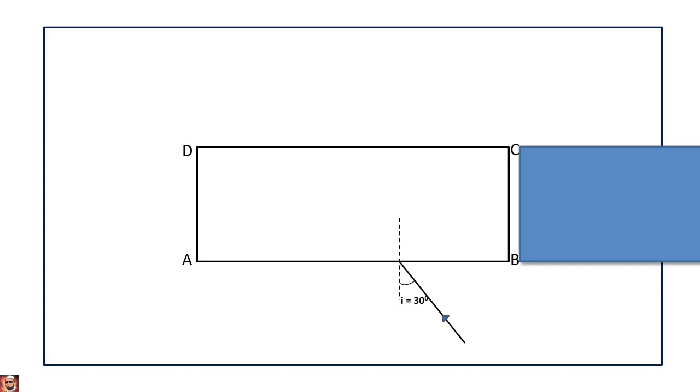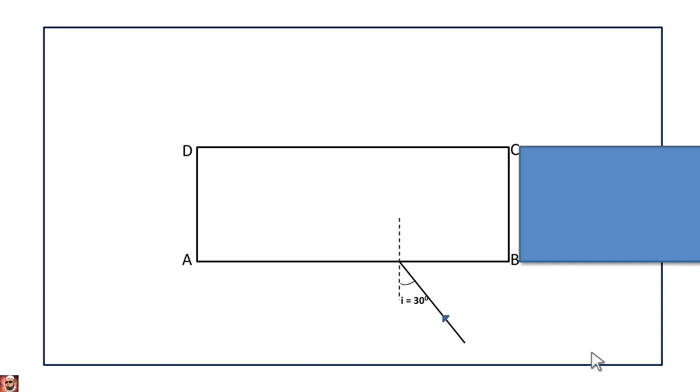This line represents the incident ray, the ray which we have seen in the figure. This line represents the incident ray falling on the slab, and the angle it makes with the normal represents the angle of incidence. This angle we call the angle of incidence.